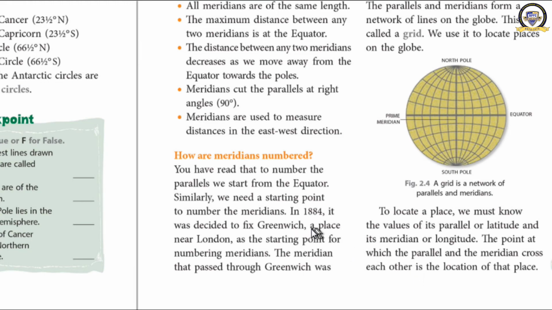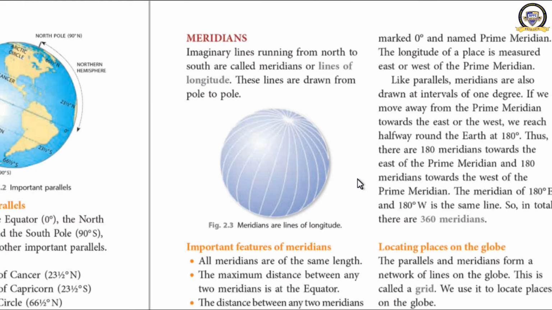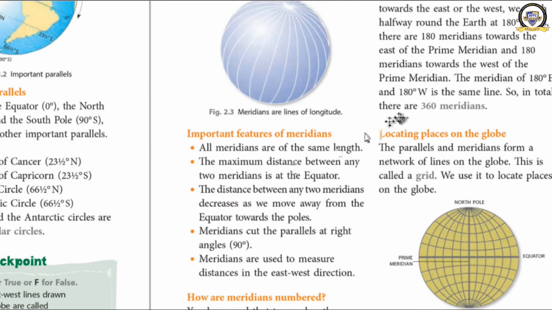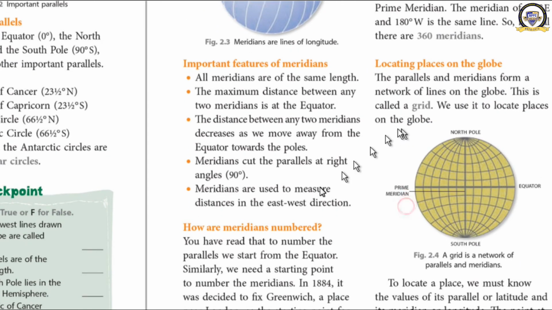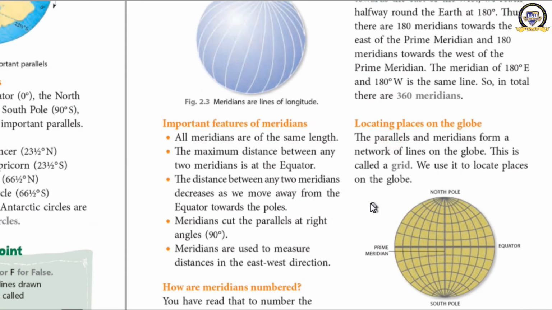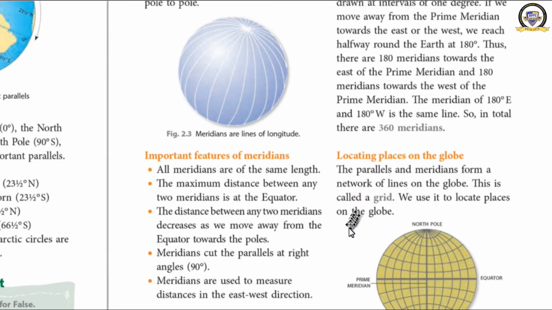What did I teach today? Today I taught you about the meridians. What are meridians? The lines which pass through the earth from top to bottom, or from the north pole to the south pole, are called meridians. We learned about the features of meridians and the numbering of meridians. Okay, so shall I wind up?